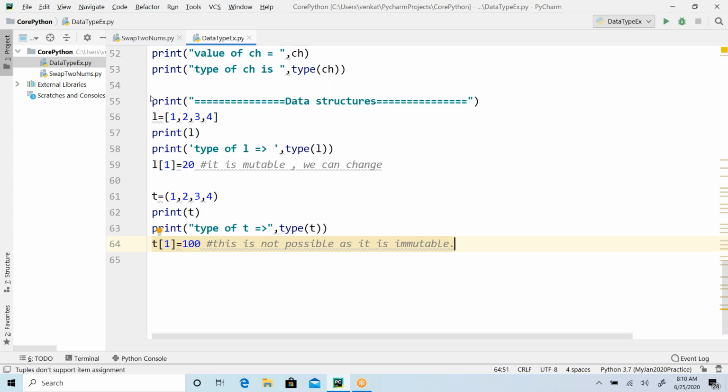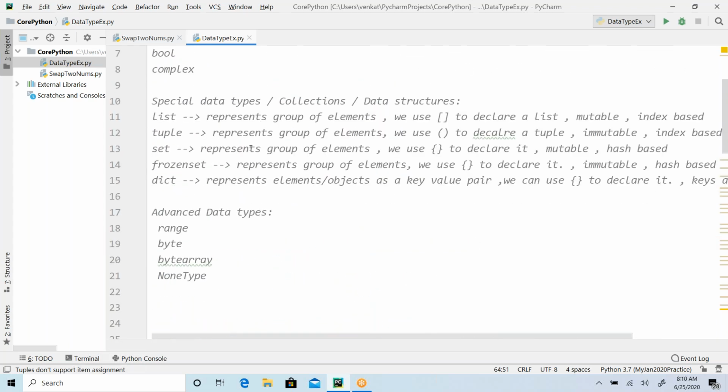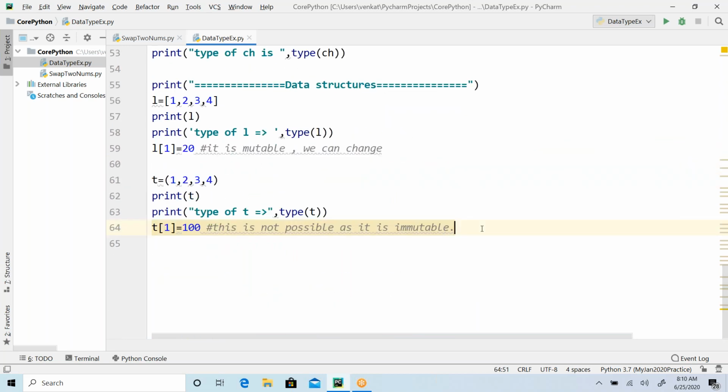So now let's understand more about the other data structures. What are the other data structures we have? Set, frozen set, dictionary. Let's define the basics of that.